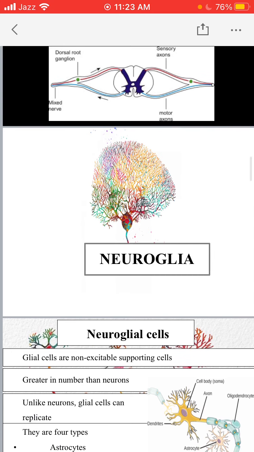Neuroglial cells are non-excitable supporting cells. Non-excitable means they cannot be excited; impulses cannot pass through these neuroglial cells, as impulses can travel in neurons. So neurons are the excitable cells, but neuroglial cells are non-excitable cells. These are just supporting cells.